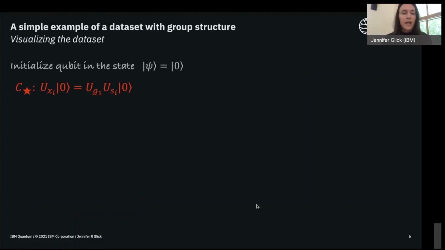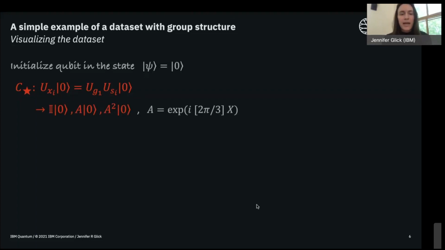These elements, as you may recall from the previous slide, are composed of the subgroup elements S sub I and the 2 group elements G1 and G2 that we drew from the larger group. So we have these 2 unitary matrices for G and S, and we act on the 0 state. If we write these out for the 3 coset elements, we have the identity acting on 0, A acting on 0, and A squared.